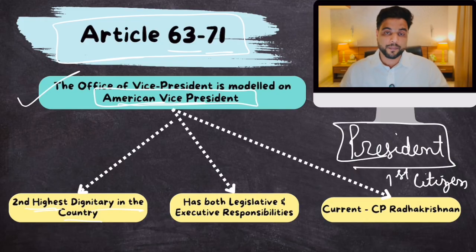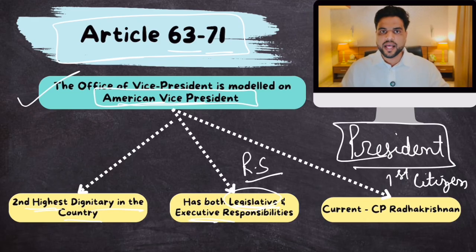Now, the Vice President of India is a very peculiar office because he performs both executive as well as legislative functions. Legislative functions because he acts as the ex officio chairman of Rajya Sabha. And executive functions, how? When the office of president lies vacant, the Vice President of India temporarily performs the functions of the president. And the president is the executive head of our country. So when the president is absent, the Vice President becomes the executive head. So his office is a peculiar mixture of legislative and executive responsibilities. Clear? The current Vice President of India is C.P. Radhakrishnan, just after Jagdeep Dhankar.